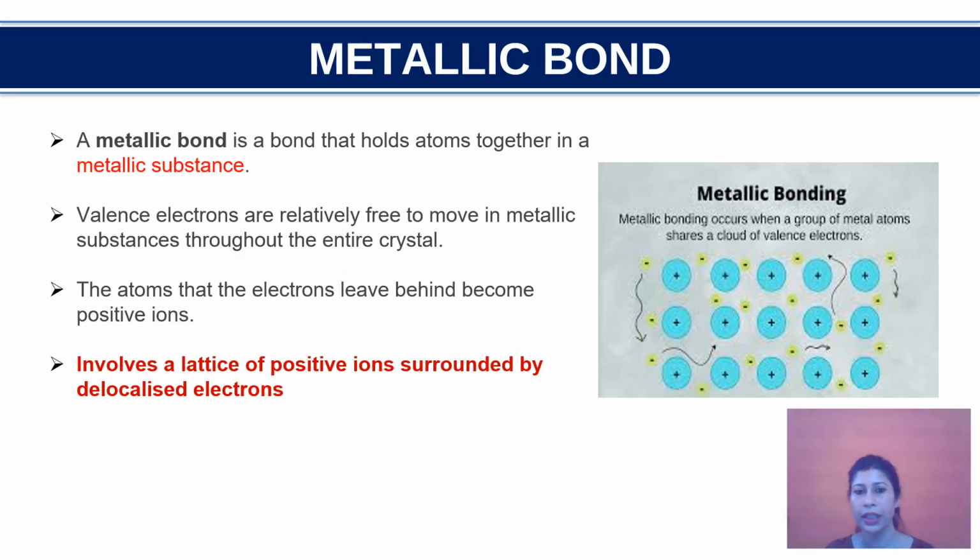Then lastly we will be dealing with the metallic bond. A metallic bond is formed when a group of metal atoms shares a cloud of valence electrons, and it is a bond that holds atoms together in a metallic substance. The valence electrons are relatively free to move throughout the entire crystal, and the atoms which the electrons leave behind become a positively charged lattice. The lattice basically involves positive charges surrounded by delocalized electrons.